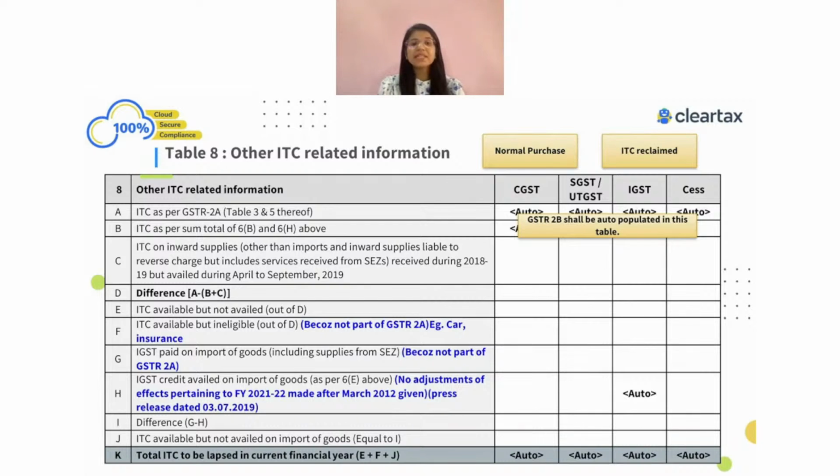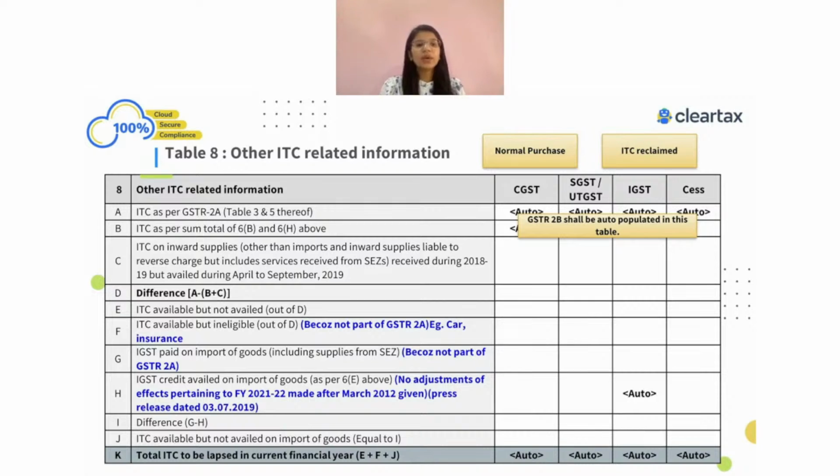8B is derived from 6B. If we have not shown net ITC in 3B, and rather have shown the invoices and everything in the table, especially if you look into table 4 in GSTR 3B, we have table number 4A and we have shown the ITC reversal in 4B, and net ITC is ultimately 80 only in GSTR 3B. So there is no problem there.